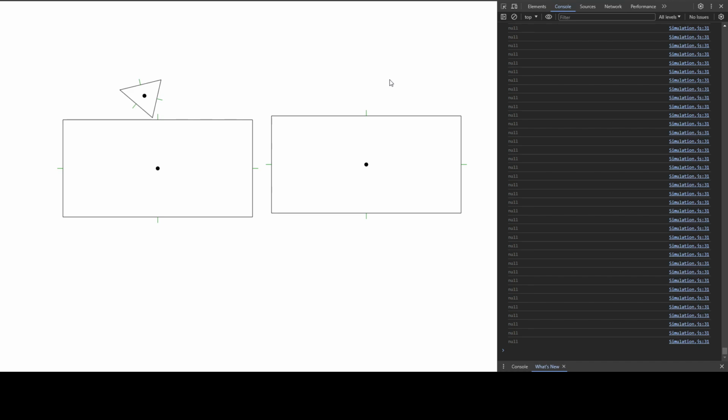But we have a functioning collision detection at least. Alright, and in the next episode, as I said, I'm gonna push these things apart, and then we got quite far in our tutorial. This is one of the most difficult things here to do, and if you get that, then we will be really, really far, and the next episodes will be easier. Okay, then see you in the next one.